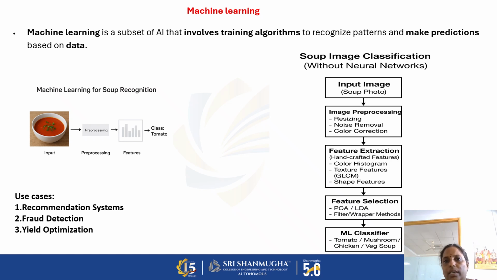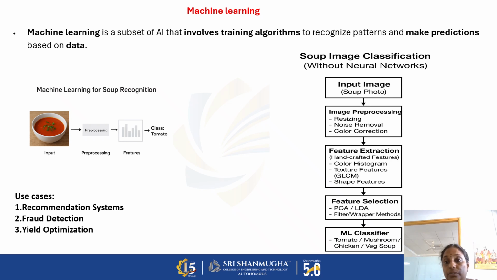This is a general block diagram. First, we give the image of soup photos. We need to give a minimum of hundreds of soup images. Then we go for image pre-processing: resizing, normalization, noise removal, color correction, and then feature extraction from the image.